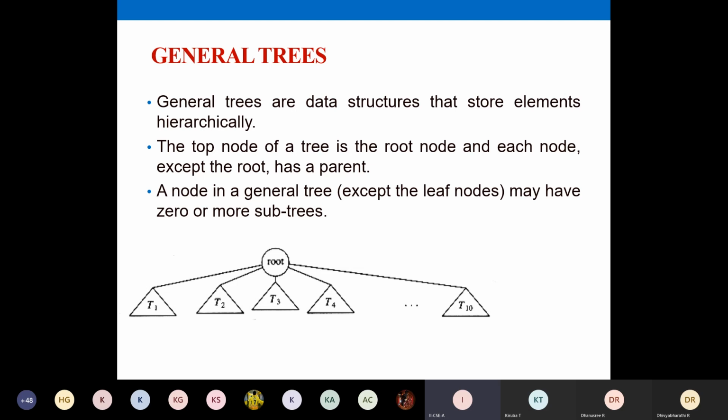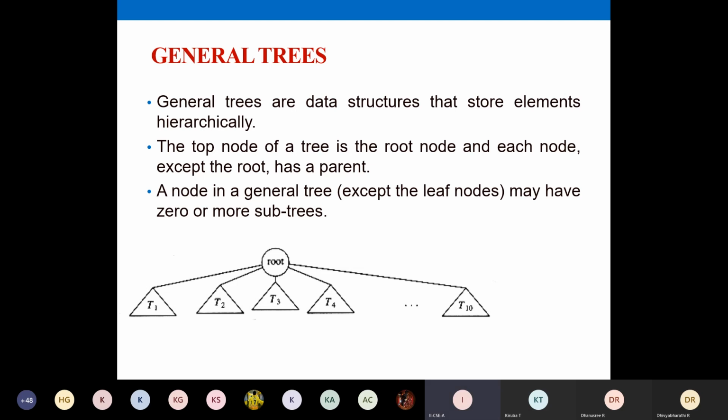When I want to denote a subtree, I'll draw a triangle shape like this. So far you have seen specific examples like A, B, C, D, E. When you have specific data, we draw a circle. But when I want to represent a subtree, I'll use a triangle shape. This is the notation to define a subtree. You draw this diagram in your notebook.